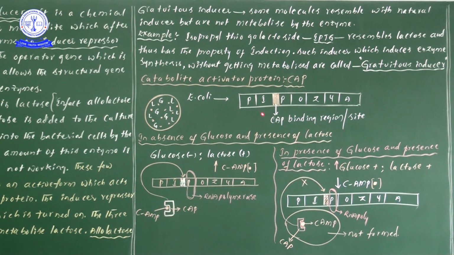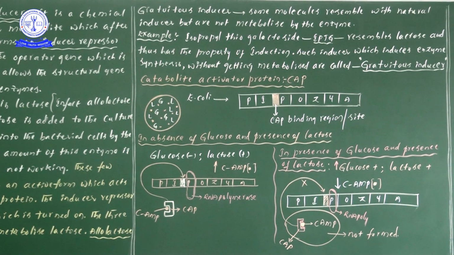At the promoter region, we know very well, the CAP binding region is there. When this CAP binding region does not have this entire complex, automatically the activation of RNA polymerase will be poor. RNA polymerase enzyme will not be activated more and more, it is very slow. In absence of this complex at the CAP binding region, RNA polymerase activity will be very less.